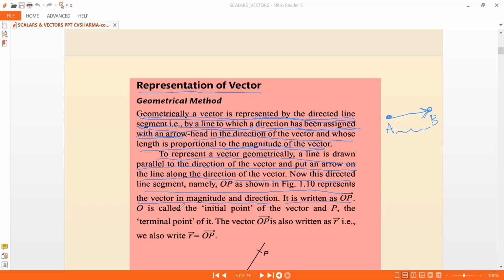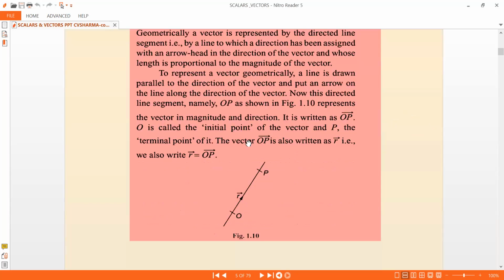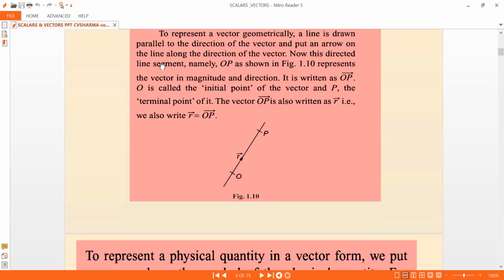It is written as OP bar, and O is called the initial point of the vector and P is called the terminal point or final point, you can say, on it. The vector OP bar is also written as R bar, that is also given as OP bar equal to R bar. So I'll summarize this a little bit.